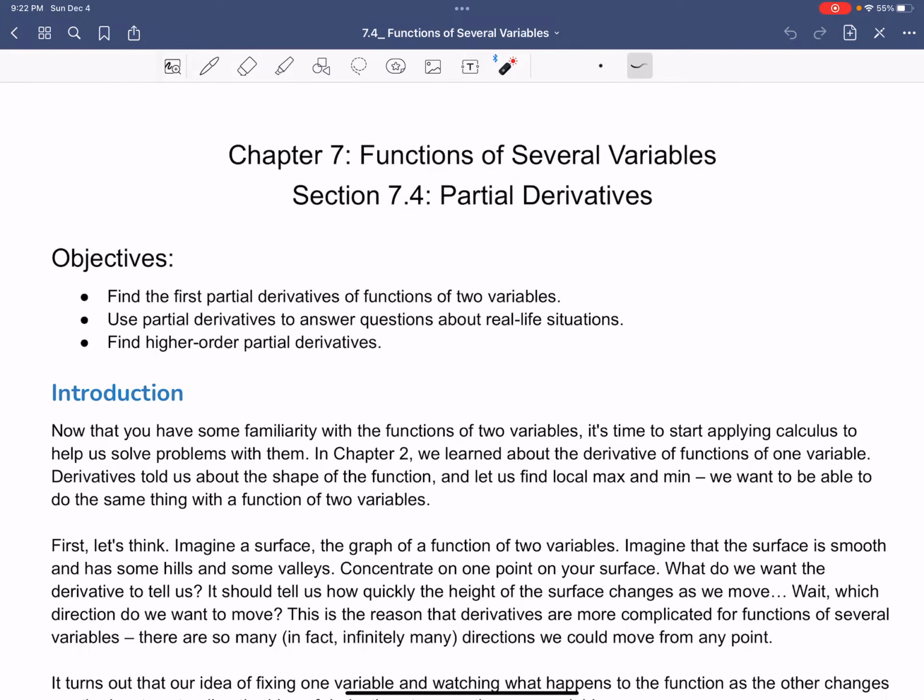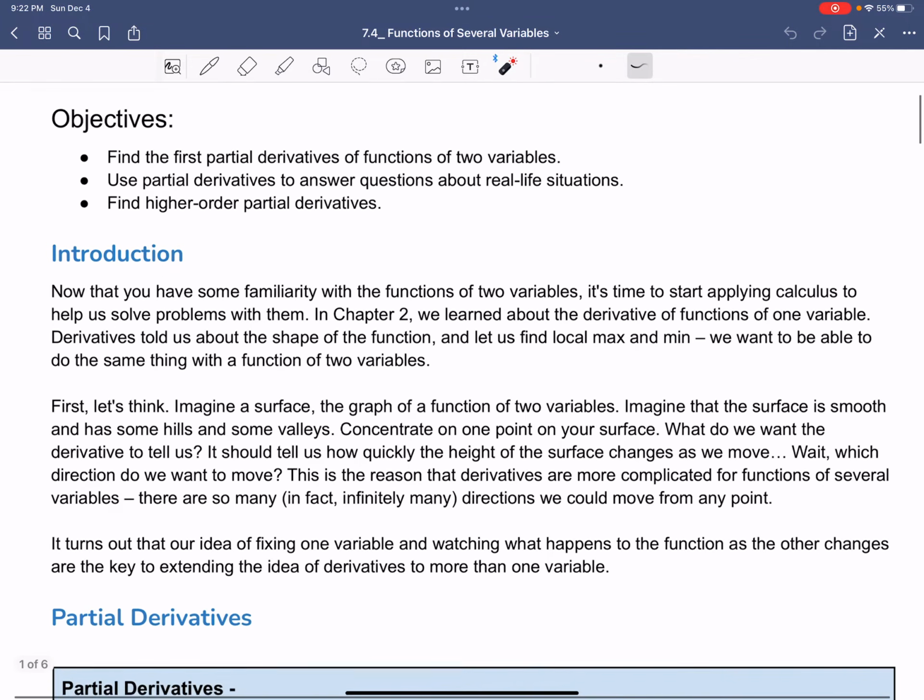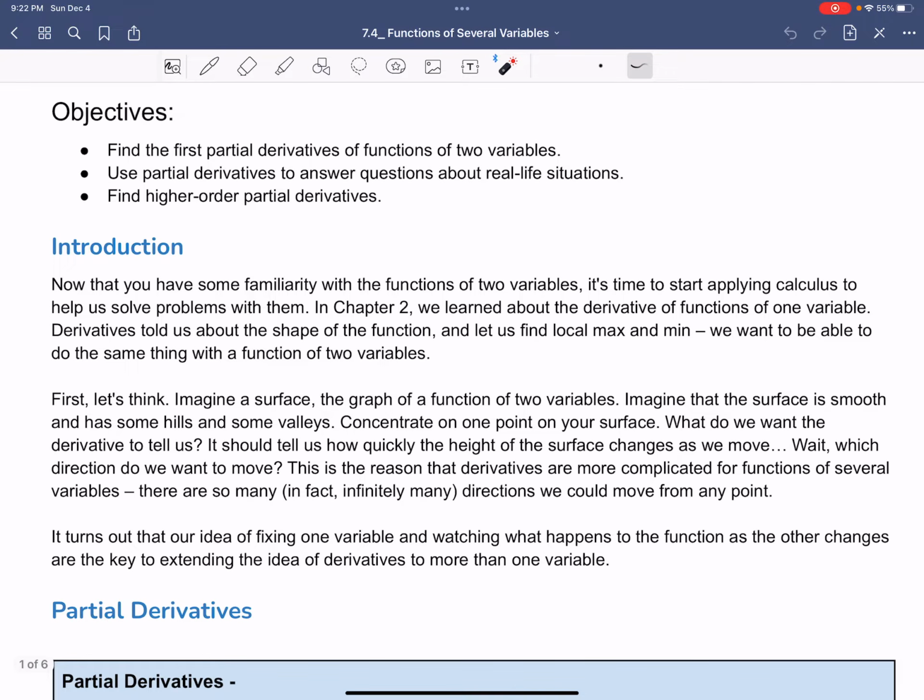All right, so let's jump into a quick introduction. Now that we have some familiarity with functions of two variables, it is time to start applying calculus to help us solve problems with them. In chapter 2, we learned how to find the derivatives of one variable functions. We know that derivatives tell us about the shape of the function, and where we can find the local max and local min. We want to be able to do the same thing for functions of two variables.